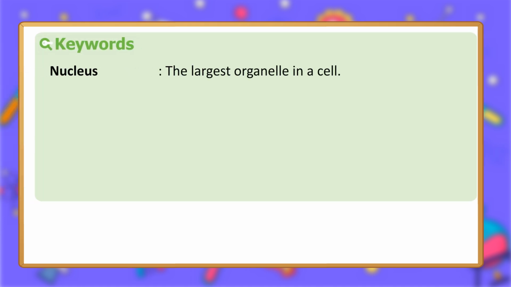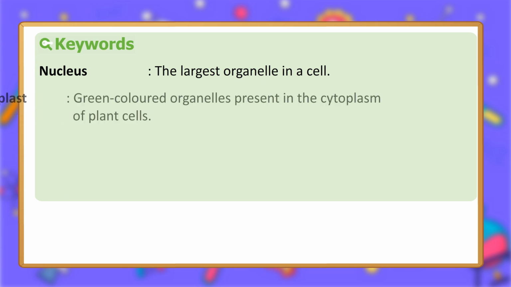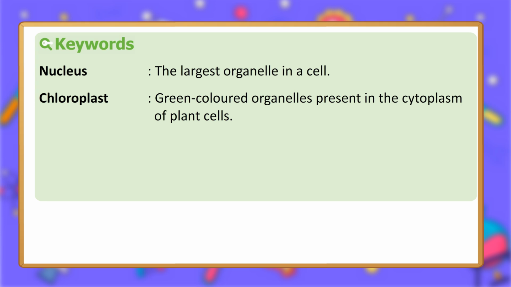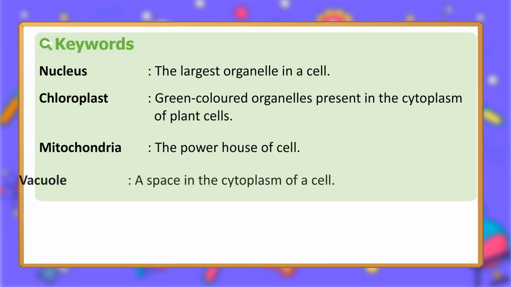Keywords. Nucleus, the largest organelle in a cell. Chloroplast. Green-colored organelles present in the cytoplasm of plant cells. Mitochondria. The powerhouse of the cell. Vacuole. A space in the cytoplasm of a cell.